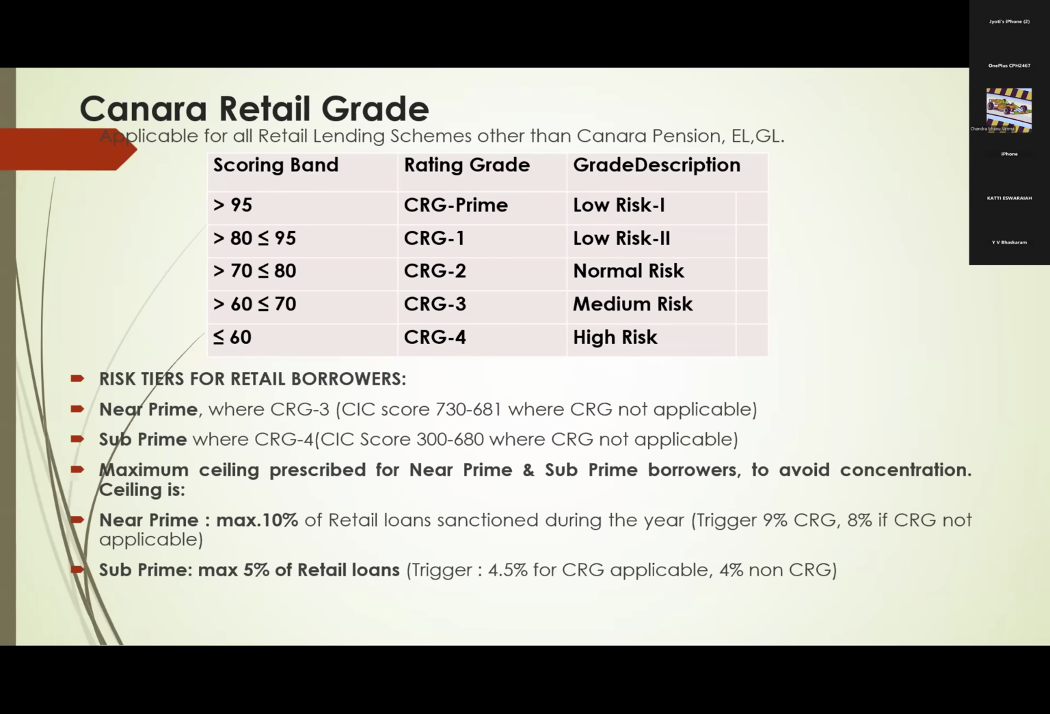What is that restriction? For near prime borrowers, who are near prime borrowers again? CRG3 borrowers, where they are getting the grading rating as CRG3. In case of CIBIL score, 730, 681.